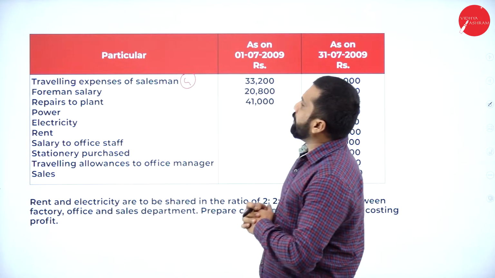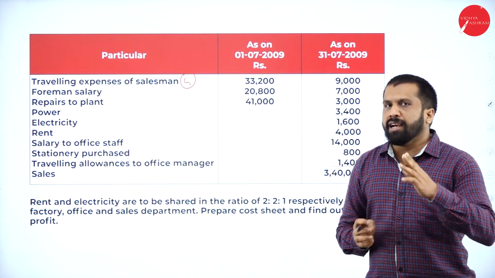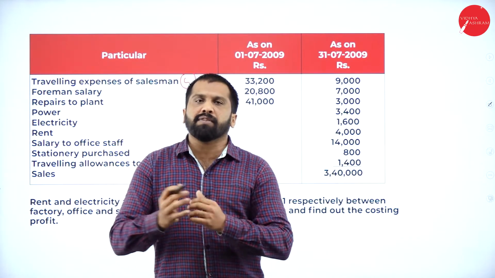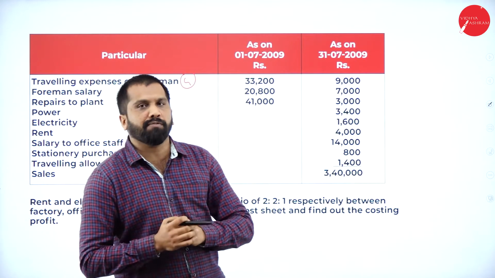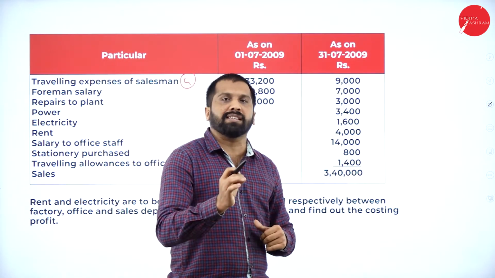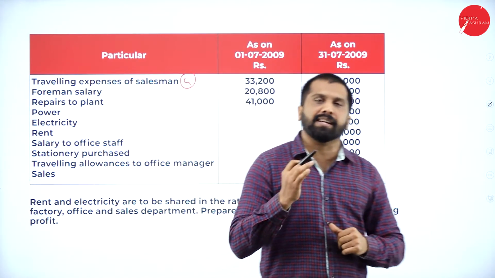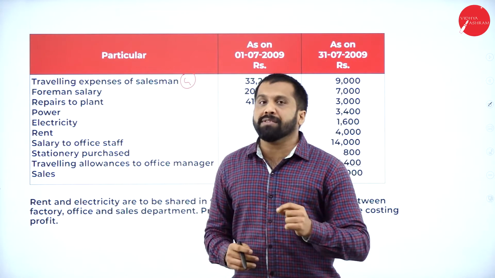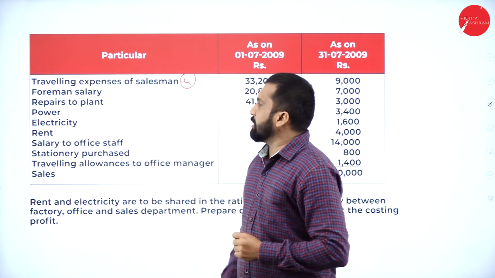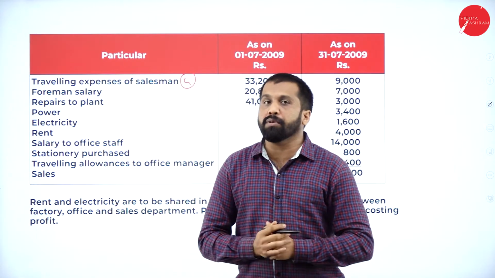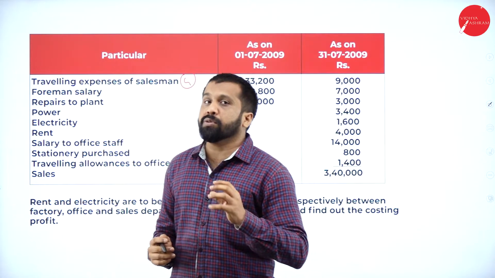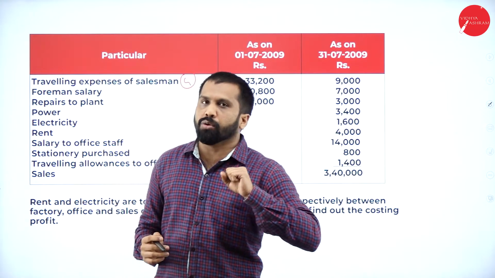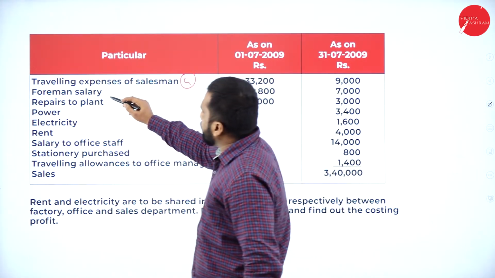4. Foreman's salary. What is a foreman actually? As I told you, in the factory many workers will be there, 10 to 15 workers. For 10 to 15 workers, one leader will be there, one manager, one head. The head or leader, we call the foreman. Whatever salary we pay to that person is called foreman salary. Hope you are clear. The person who is a leader, who leads the group, we call the foreman, head of that group. So foreman salary will come under factory.